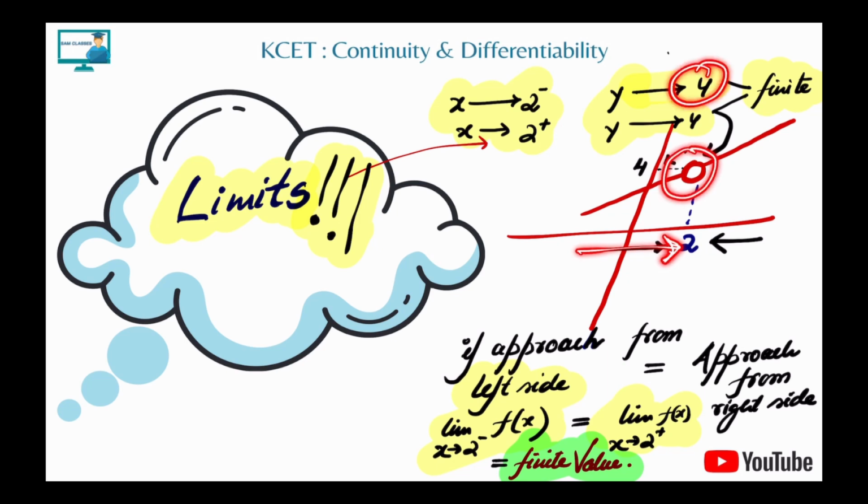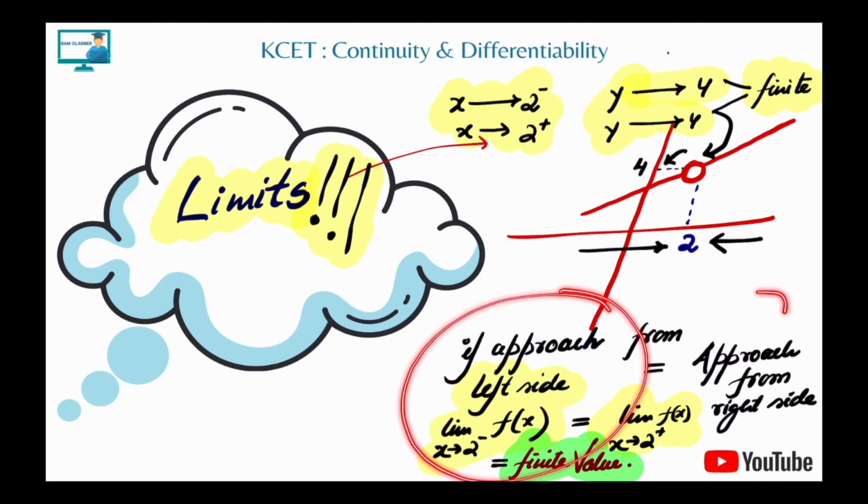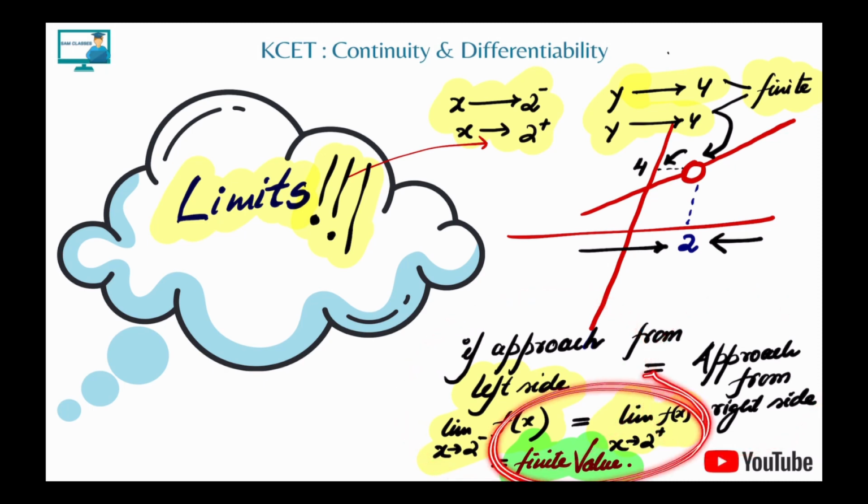So whenever the right hand approach and the left hand approach are equal, and that is equal to a finite value, then we say the limit exists. That's it. Whenever the left hand value LHL is equal to the right hand value, and that value is finite, students. We have discussed this concept in the limit section.